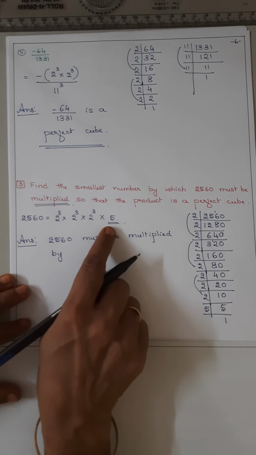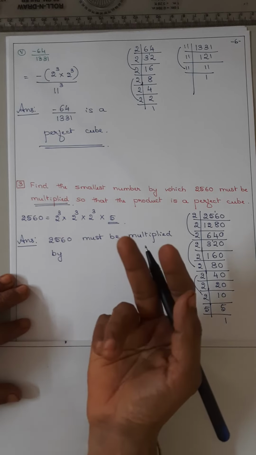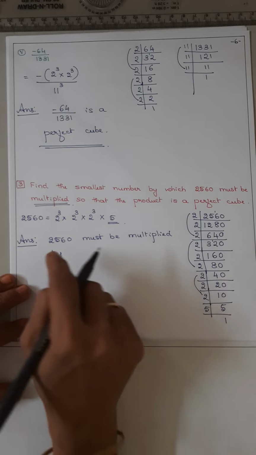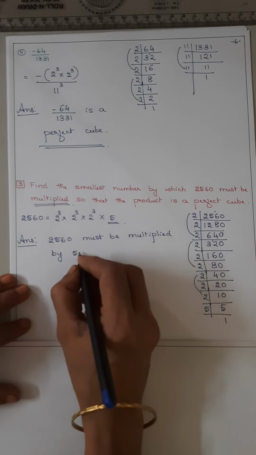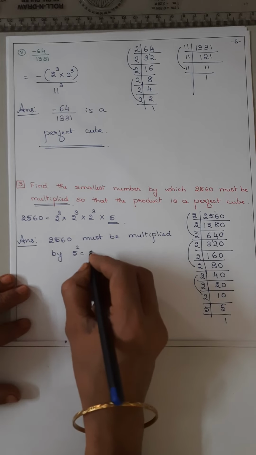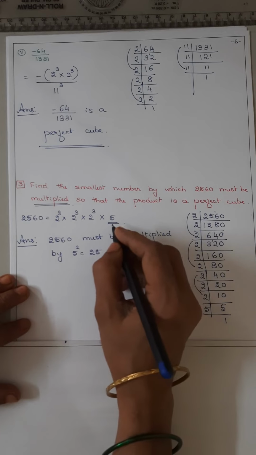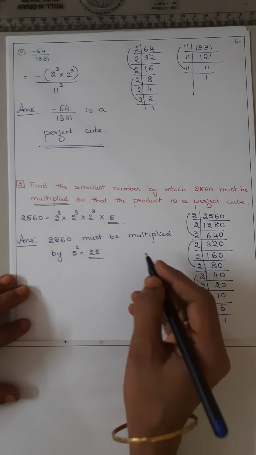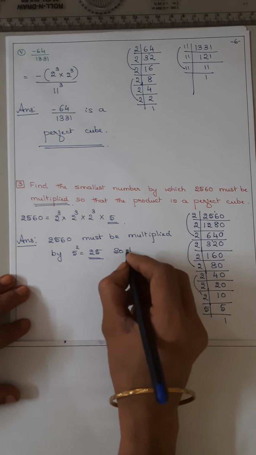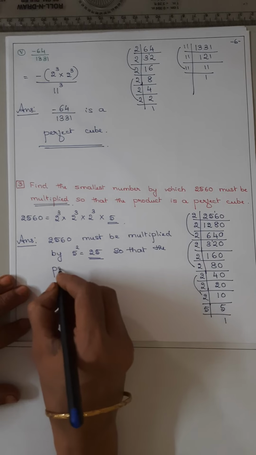we have got only 1 5. We need extra 2 5s, isn't it? By 5 square. 5 square, that is 25. We need 2 extra 5s. So it must be multiplied by 25 so that the product